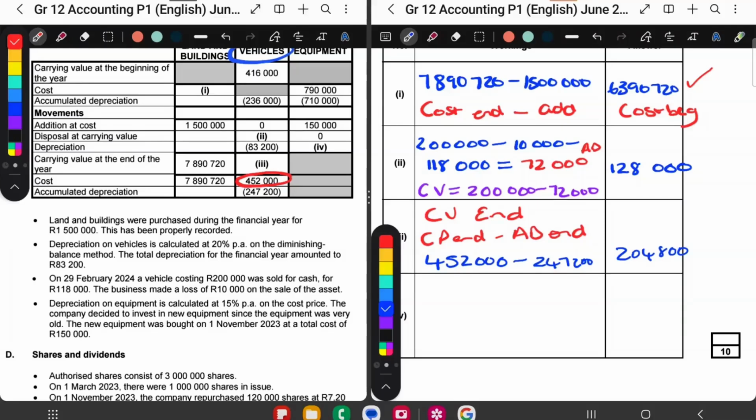So, okay, let's mark so far. So for the previous question, you got 4 marks. So here you get 2 marks for the cost price, and then you get 1 mark for the accumulated depreciation. So there's 1 mark, there's 4 marks. This one is also 1 mark.